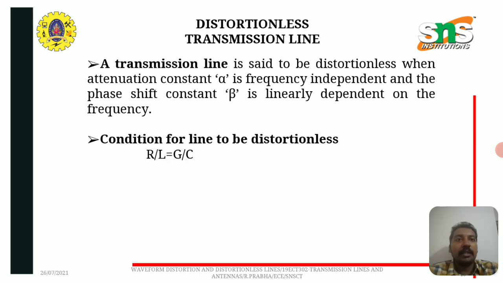Distortionless transmission line. A transmission line is said to be distortionless when the attenuation constant alpha is frequency independent and the phase shift constant beta is linearly dependent on the frequency. The condition for a line to be distortionless is R by L equal to G by C.